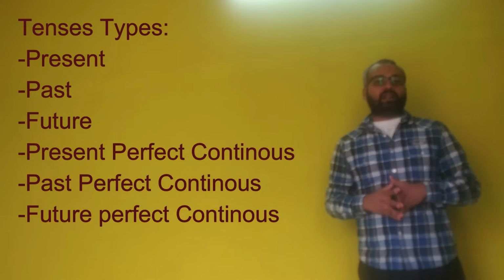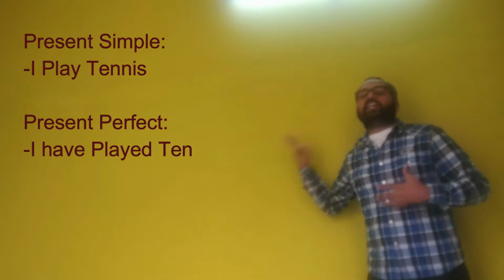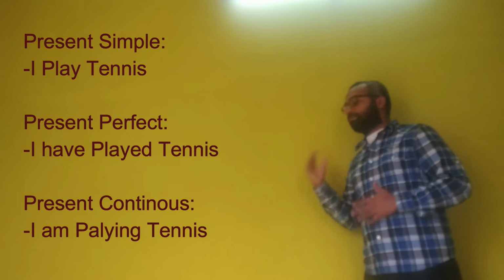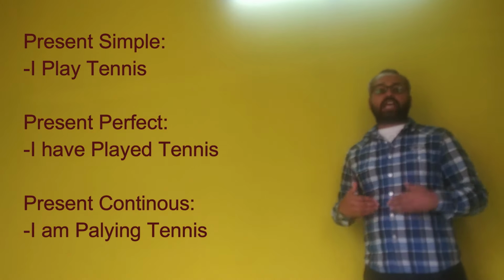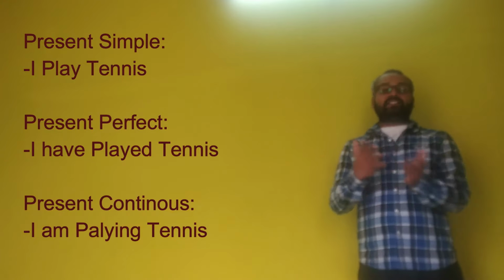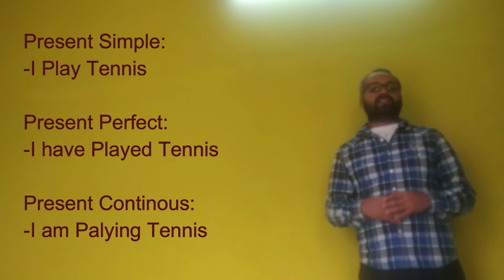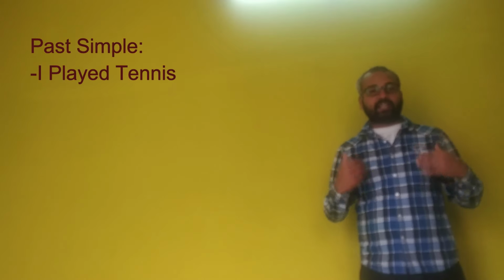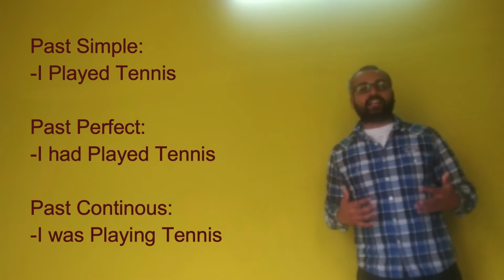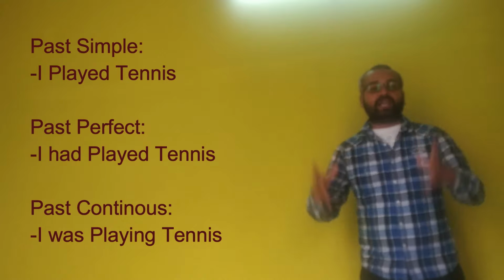So present simple, I take an example. I play tennis. Present simple tense, I play tennis. Present perfect tense, I have played tennis. Present continuous tense, I am playing tennis. Past simple, I played tennis. Past perfect, I had played tennis. Past continuous, I was playing tennis.